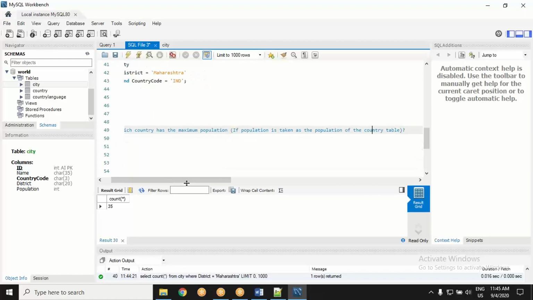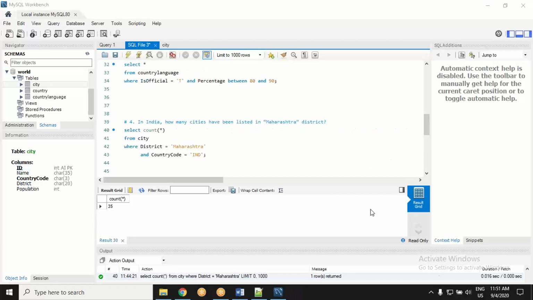Which country has maximum population? And okay, the population is taken as the population of the country table. According to the country table, we are talking about the country table. Give me a moment there. Okay, let's begin again. Okay, thank you guys. Thanks a lot. Yes, I'm so glad to be part of this.